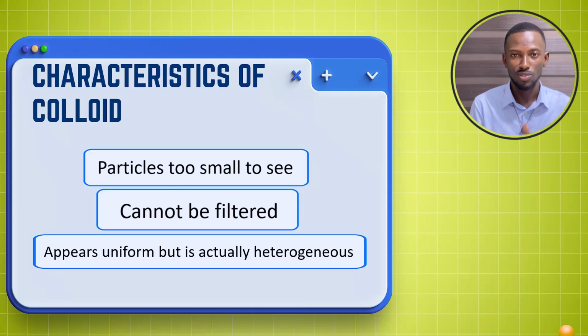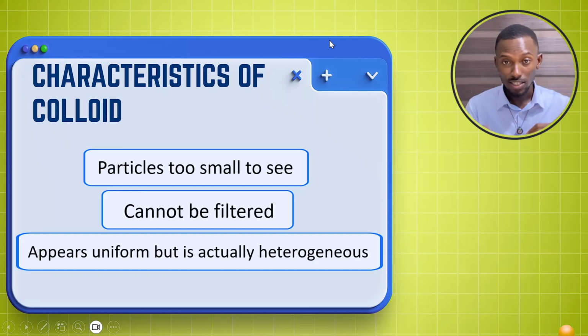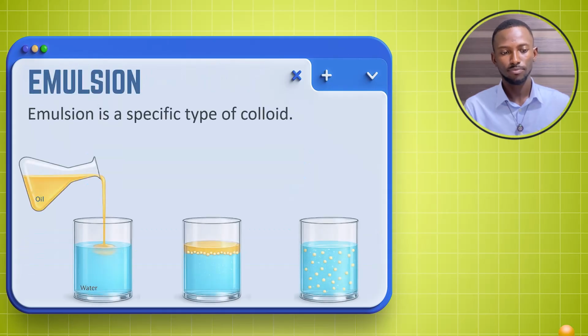It's not possible. Finally, colloids appear to be uniform. For example, the milk we spoke about appears uniform throughout, but it is actually heterogeneous. That's one interesting thing about colloids to keep in mind.